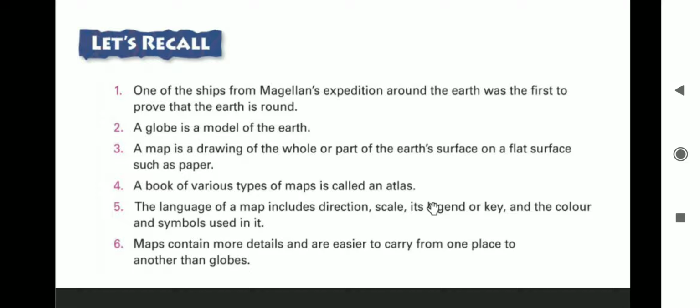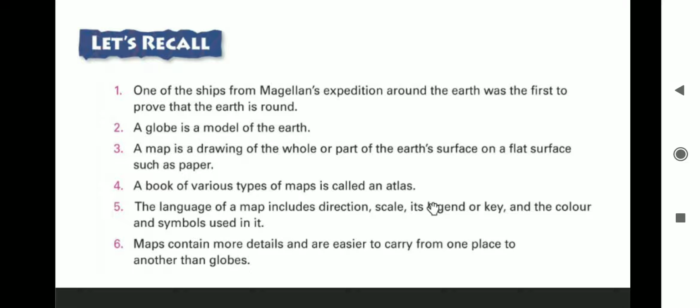A map. What is a map? A map is a drawing of the whole or a part of the earth's surface on a flat surface such as paper.